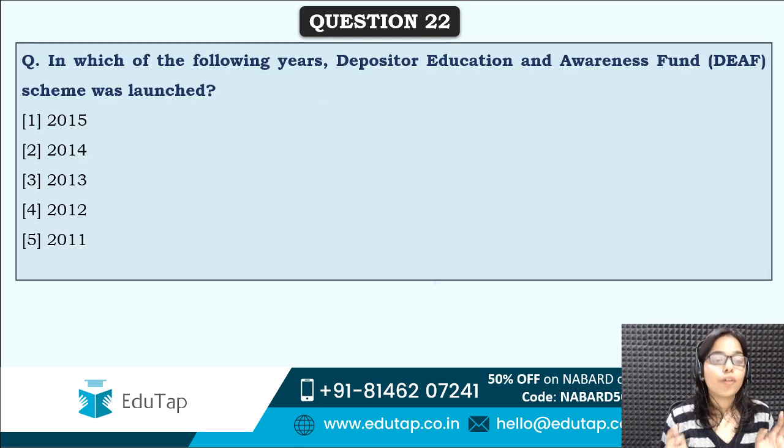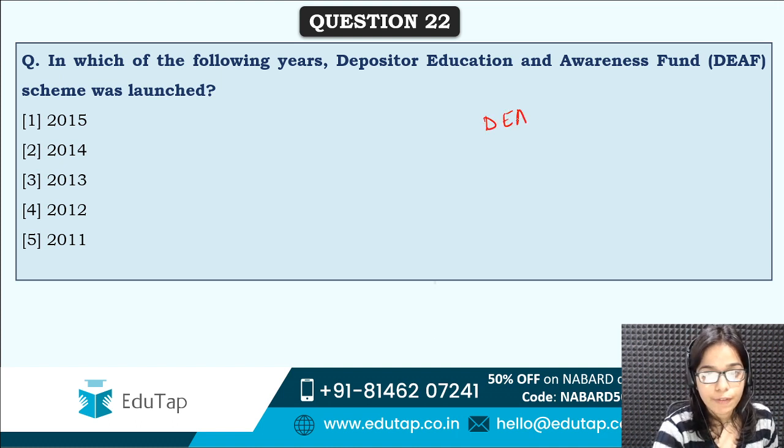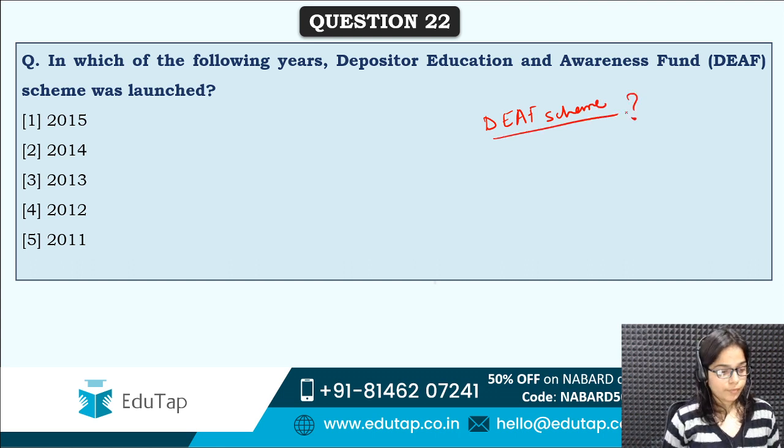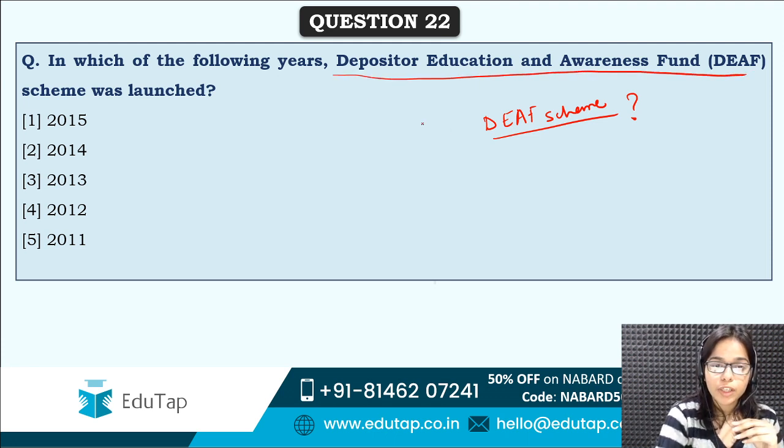Next is, in which of the following years Depositor Education and Awareness Fund, known as DEAF, this particular scheme was launched in which year? Come on guys, Depositor Education and Awareness Fund scheme was launched in which year? Again, full form is important. I'm telling you again and again so that you can remember this. Yes, correct answer is option second, that is 2014.